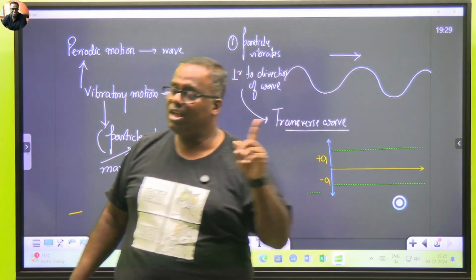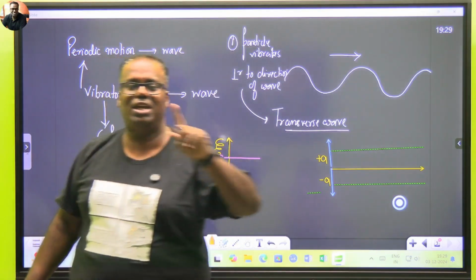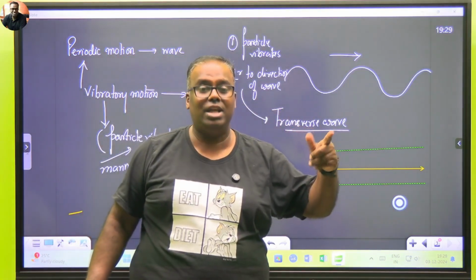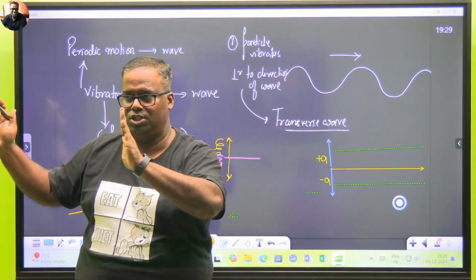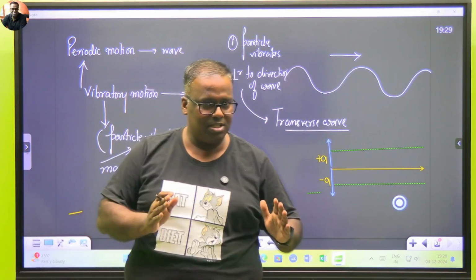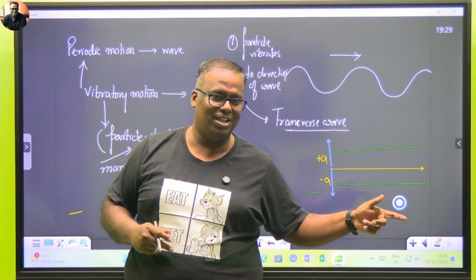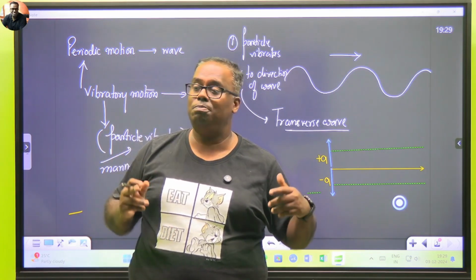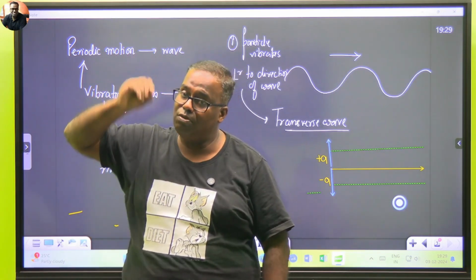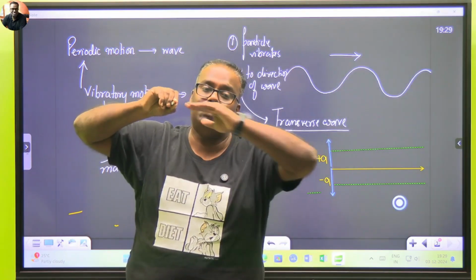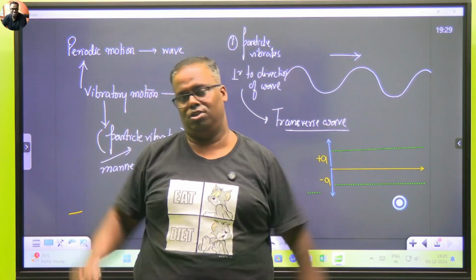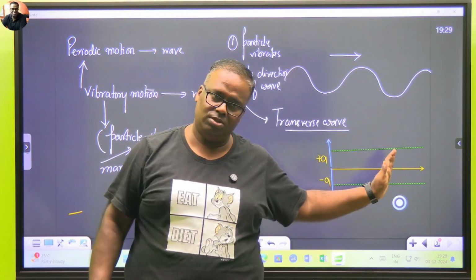So be very careful when you are comparing. Mechanical and electromagnetic waves are compared on the basis of the medium through which they travel. Transverse and the other form, which I'll describe now, are compared on the basis of how the vibration or the disturbance happens compared to the direction of propagation of the wave. Have you understood this? Right.